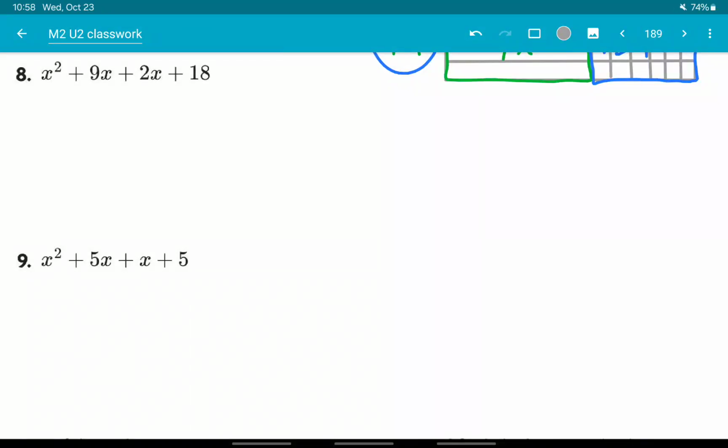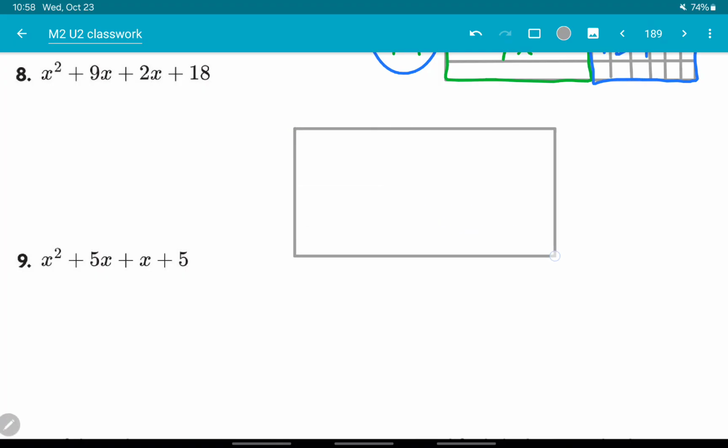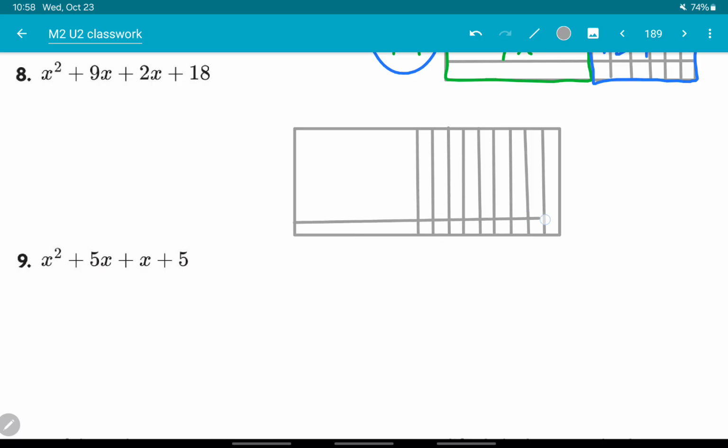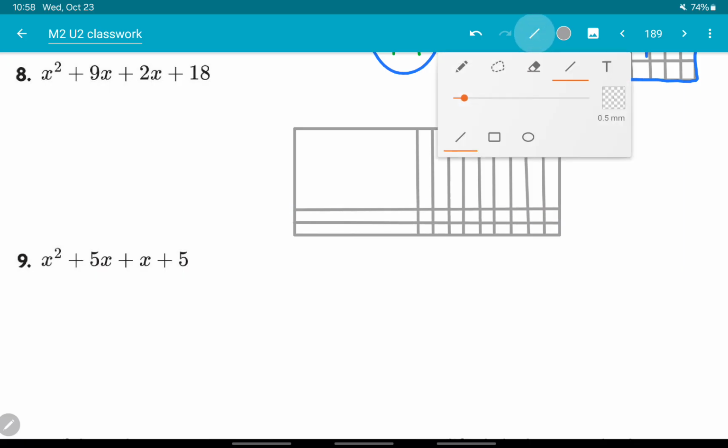x squared plus 9x plus 2x plus 18. So let's start with our rectangle. And I'm going to have 9x's this way. So 1, 2, 3, 4, 5, 6, 7, 8, 9. And 2x's this way. So 1, 2. So now I'm going to have